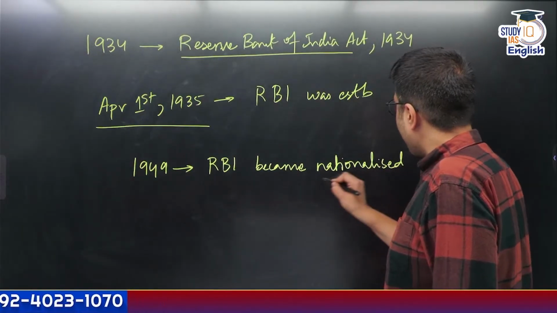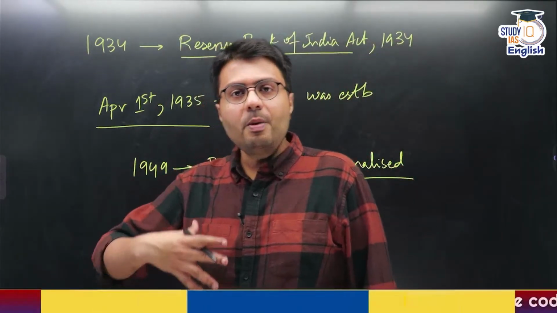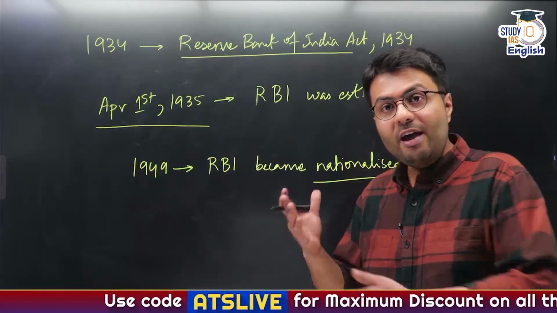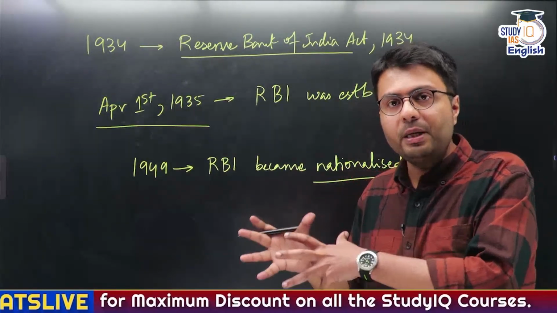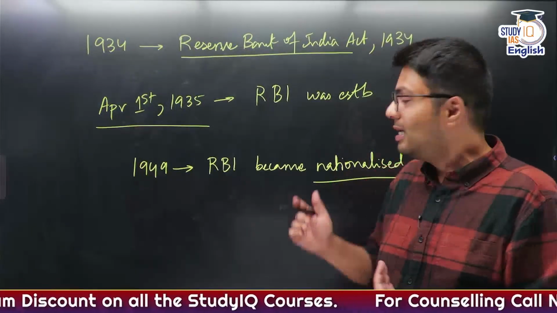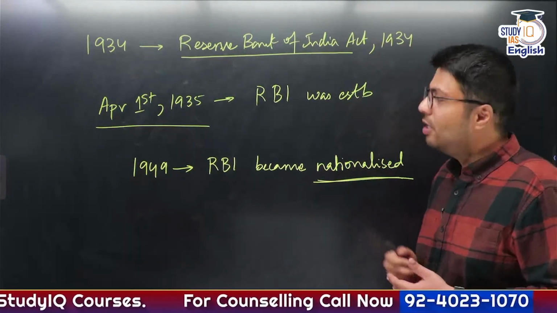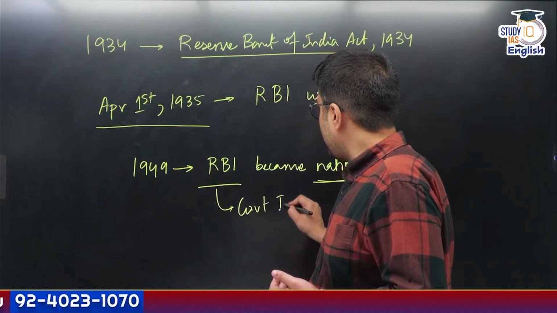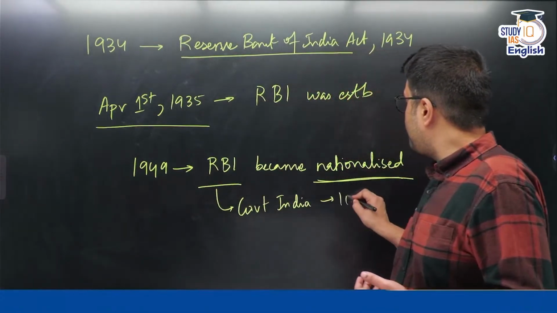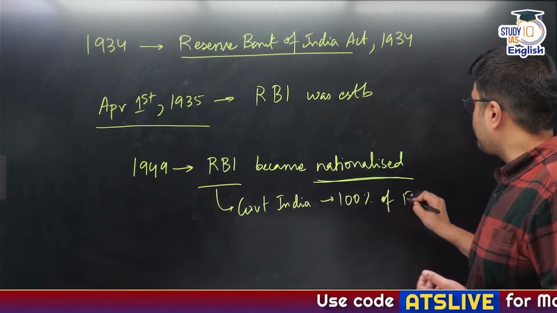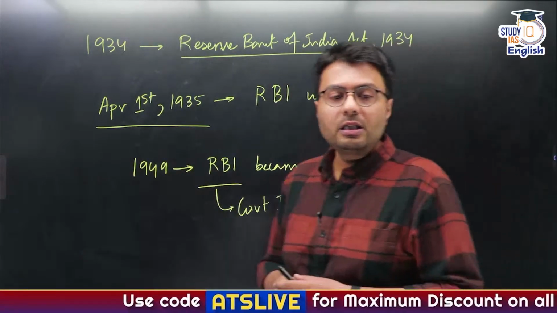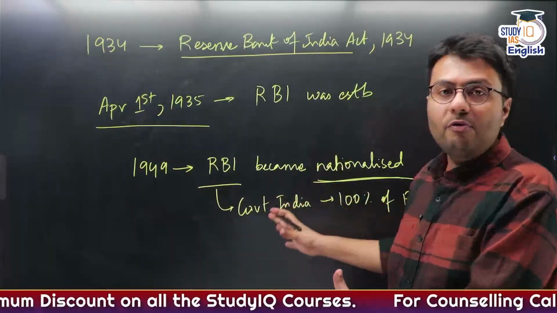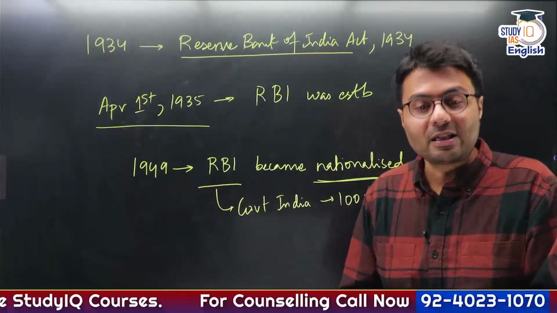Now, whenever the ownership of any company is given from government to private, that is called disinvestment, or privatization. If the opposite happens, that the ownership of the company transfers from private hands to government hands, that process is called nationalization. So from 1949 onwards, Government of India is the 100% owner of RBI. Understood? So this is how RBI has evolved from the time there used to exist a Bank of Hindustan to 1949, when RBI became a nationalized bank.